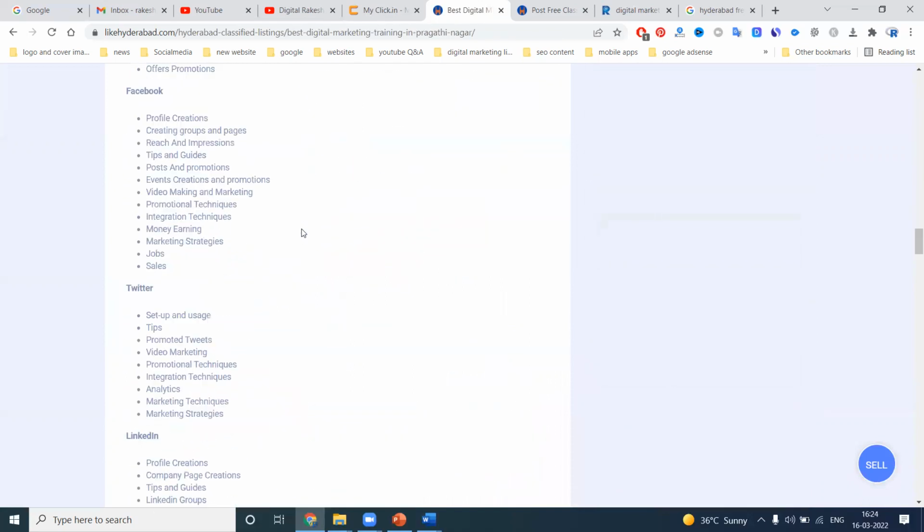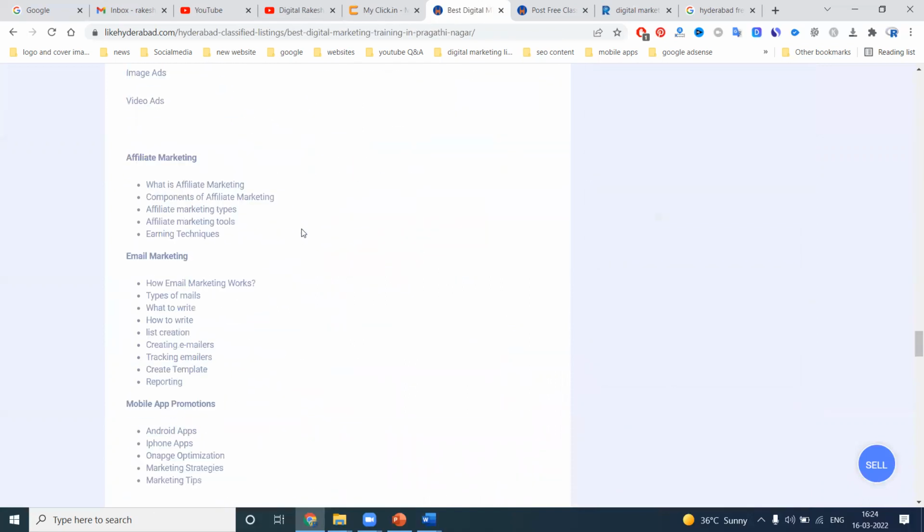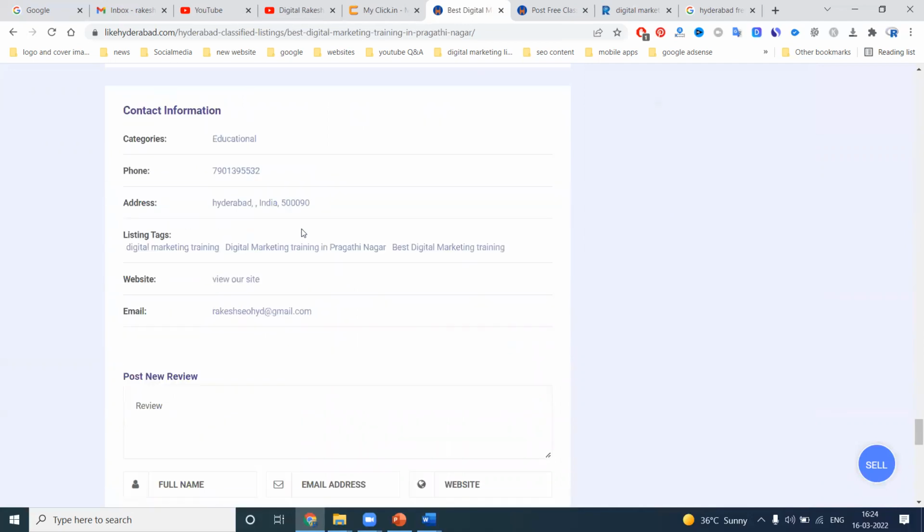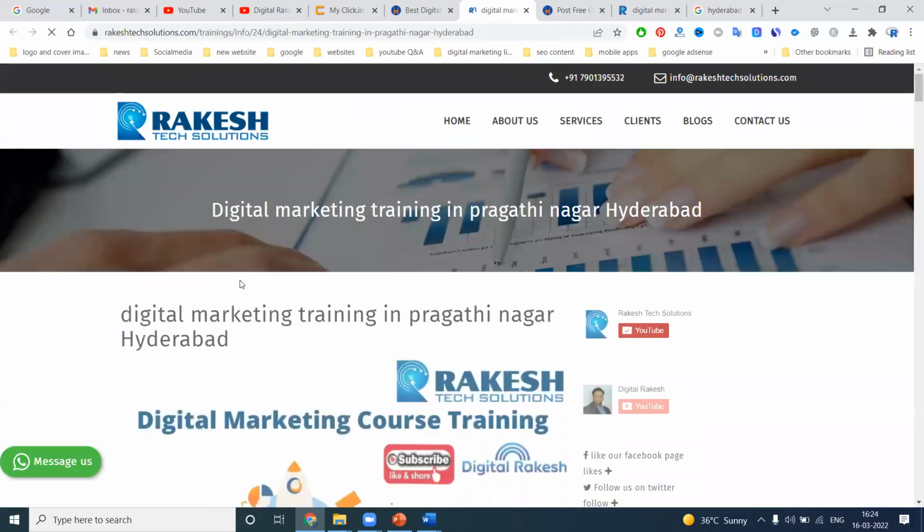See this one, which is a category, which is every option. We can use the particular thing. The final destination is called the landing page. They will travel to your website only. When you click here, they go to your particular website.